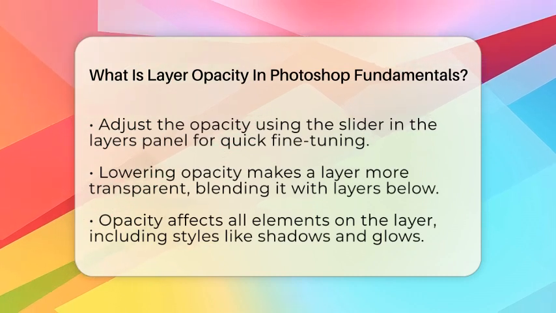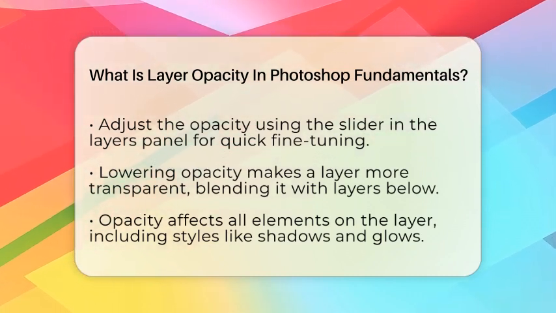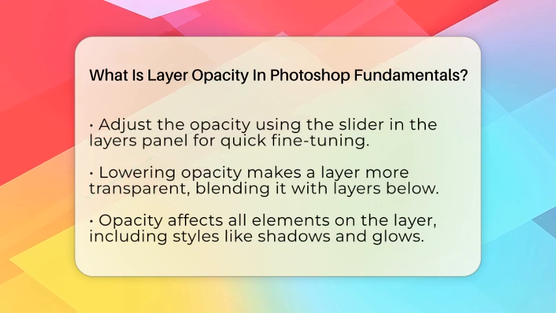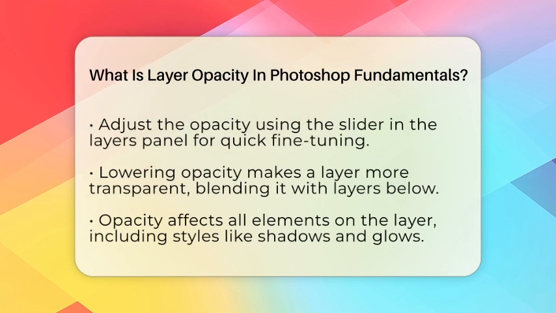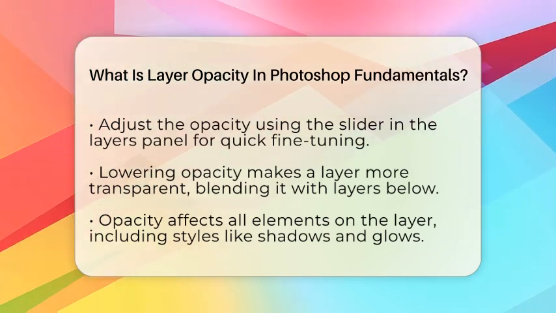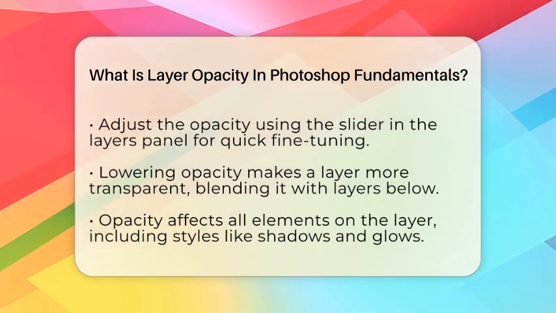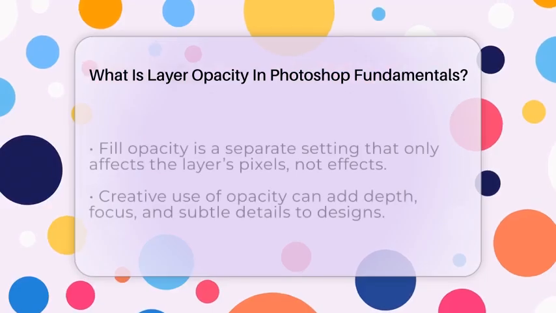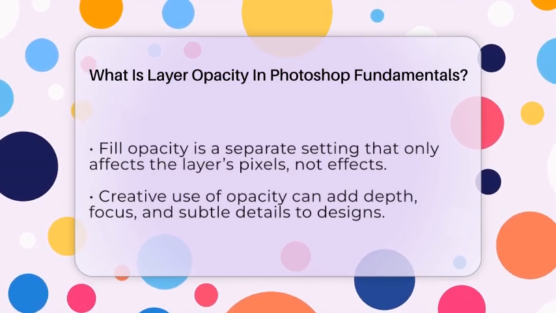You can change the opacity of a layer using the slider in the Layers panel. Moving the slider left decreases the opacity, making the layer more transparent. Moving it right increases the opacity, making the layer more solid. This quick adjustment allows you to fine-tune how your design looks without deleting or hiding any parts. It's especially useful when blending images or creating soft transitions between elements.